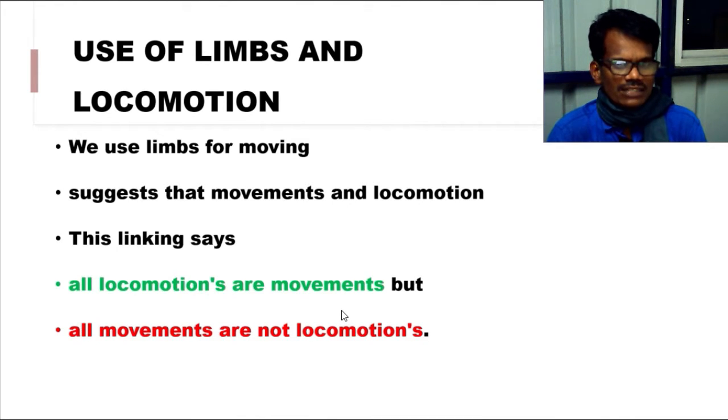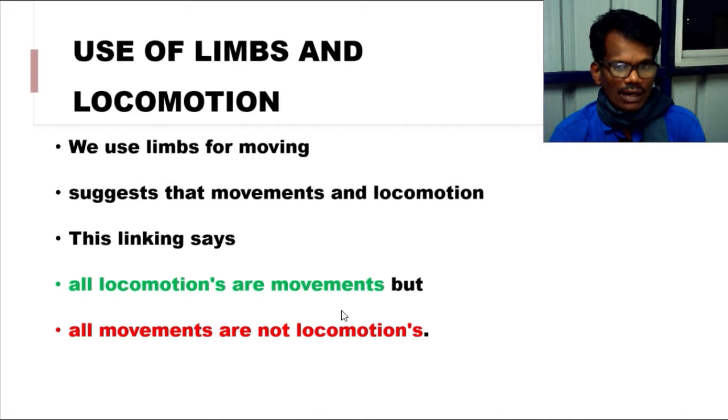All locomotions are movement. If an organism moves from one place to another place, the body parts are moved. By that, displacement has occurred. So all locomotions happen due to movement of body parts. And the other statement says that all movements are not locomotion.